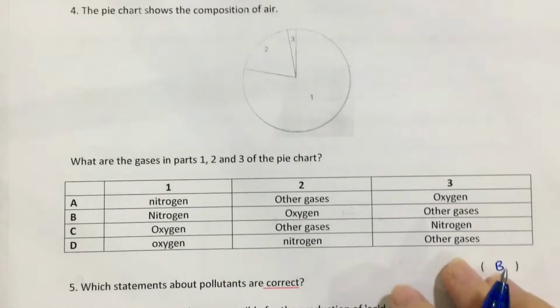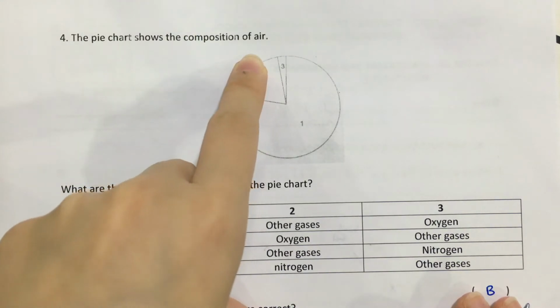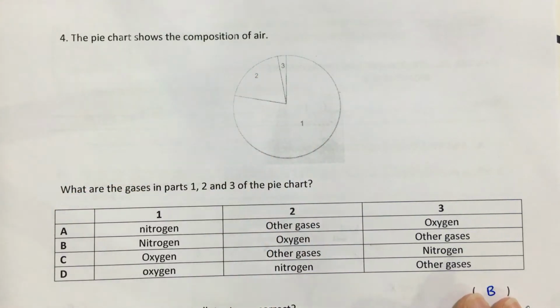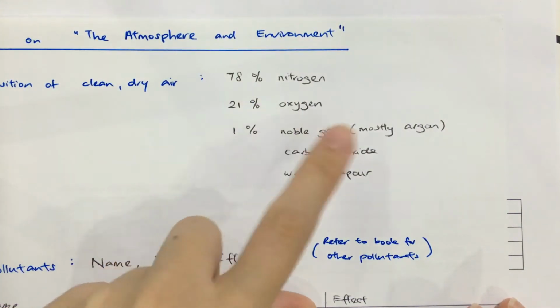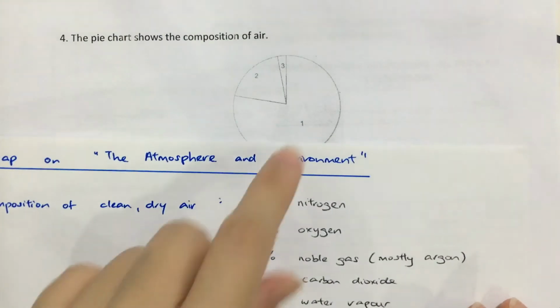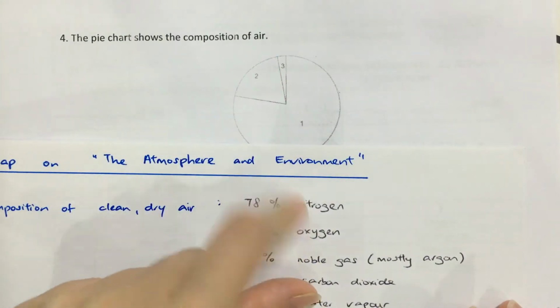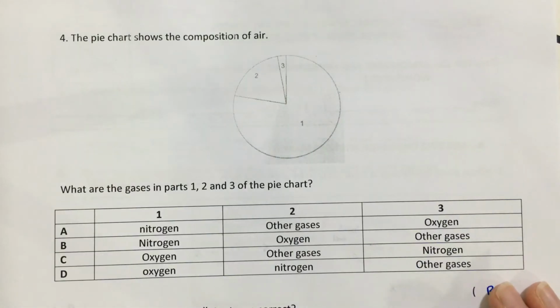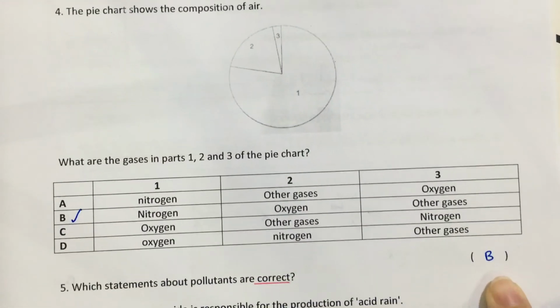Okay, next. Question 4, composition of air. So same thing. Composition of air is 78% nitrogen, 21% oxygen, 1% others. So the biggest one must be nitrogen, followed by oxygen, and the remaining. So 1 must be nitrogen, 2 must be oxygen, and 3 is the remaining. So it has to be B. Okay, so answer is B.